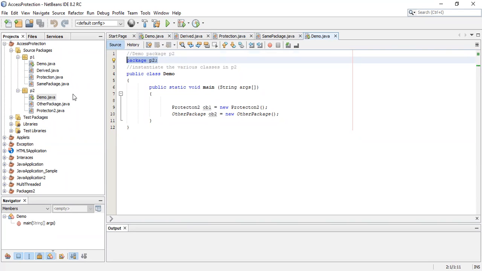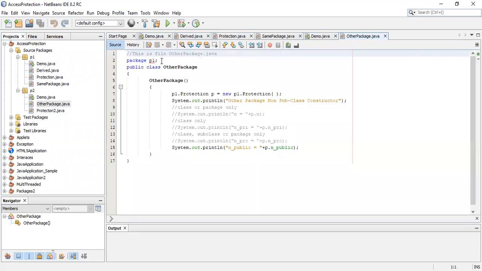In the case of normal files also, when we store files, if there are two files with the same name in different folders, there will be no conflict. If you are storing two files with the same name in the same folder, then you might have come across this message like, file already exists, do you want to replace it. We have come across these messages, right? But when you are storing two files with the same name in different folders, there is no conflict. So here also demo.java is the same file name, the contents will be different, but it is present in two different folders.